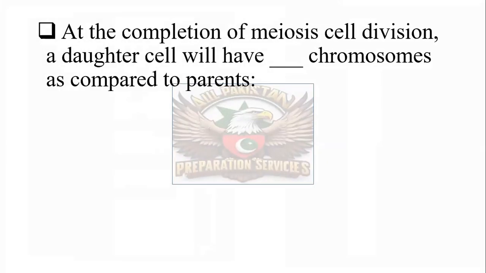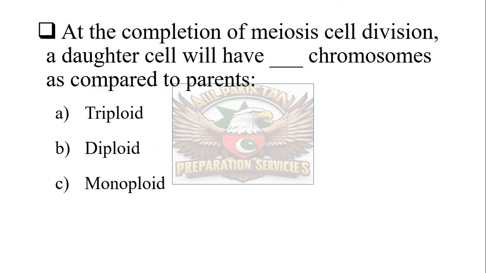At the completion of meiosis cell division, the daughter cell will have how many chromosomes as compared to its parents? Diploid, diploid, monoploid or haploid. That means haploid. After the completion of meiosis during cell division, the number of chromosomes in an individual will be haploid.